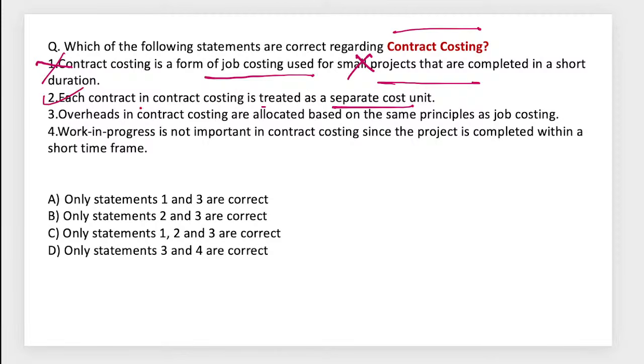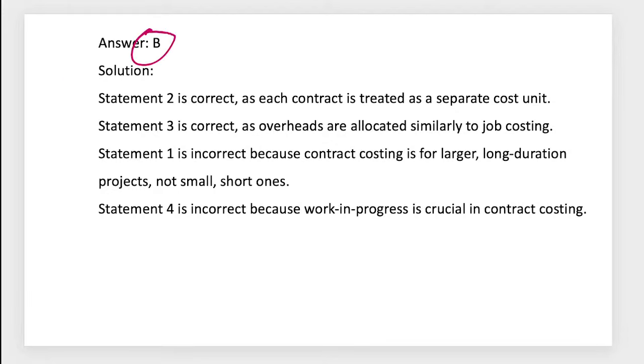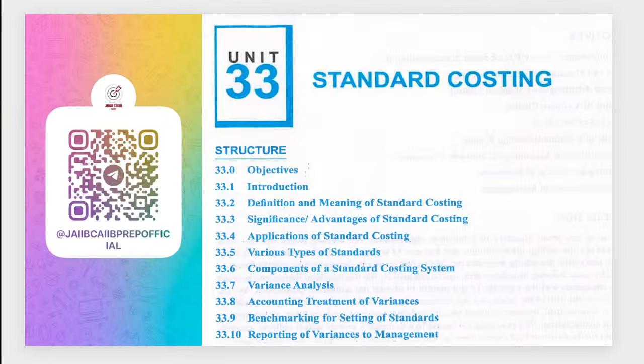Yes, true. The next one is overhead in contract costing are allocated based on the same principle of your job costing. That is also true. Work in progress is an important part. Profit to date we calculate based on this only, right? So 2 and 3 means option B will be the right answer. Work in progress is a very important portion of this.